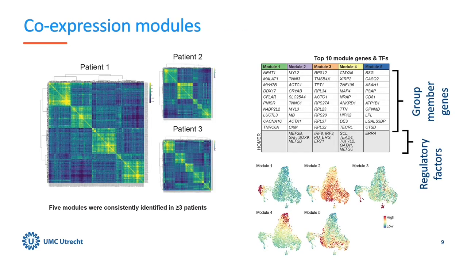Here, the correlations between virtually all genes for 3 patients are shown in a heat map. Clearly, there are groups of genes that show more correlated expression within a group of genes, compared to genes outside the group. These could be functional modules related to disease processes. Moreover, these groups can be used to identify regulatory factors that drive the disease, by looking for regulatory factors that interact preferentially with genes in these groups.